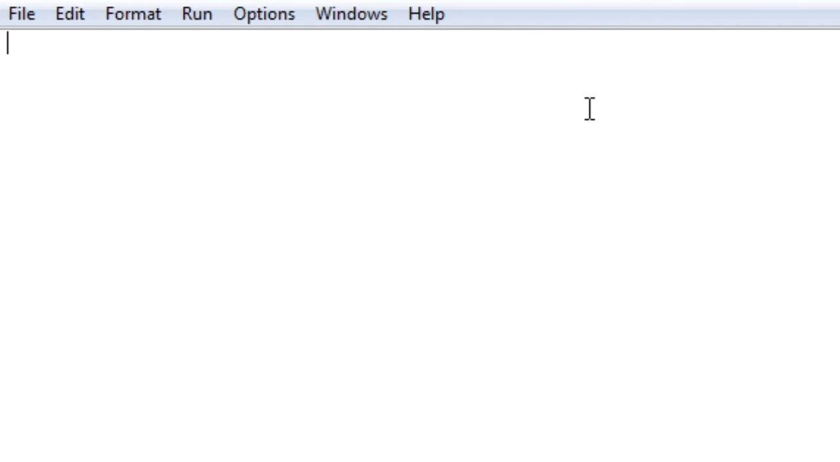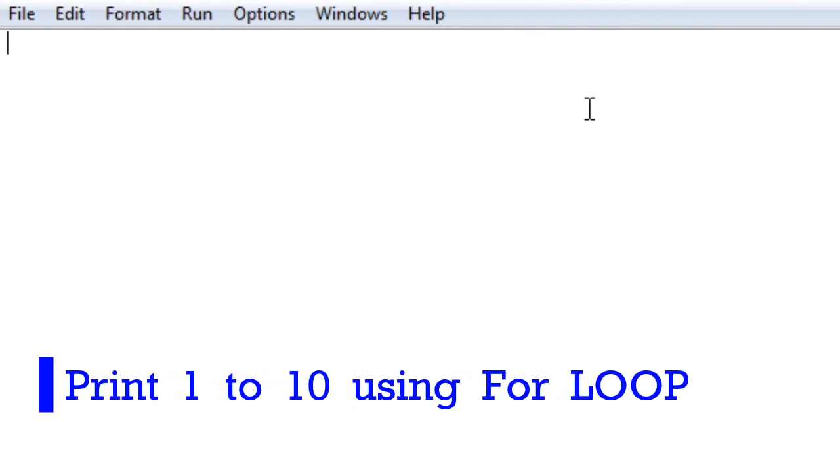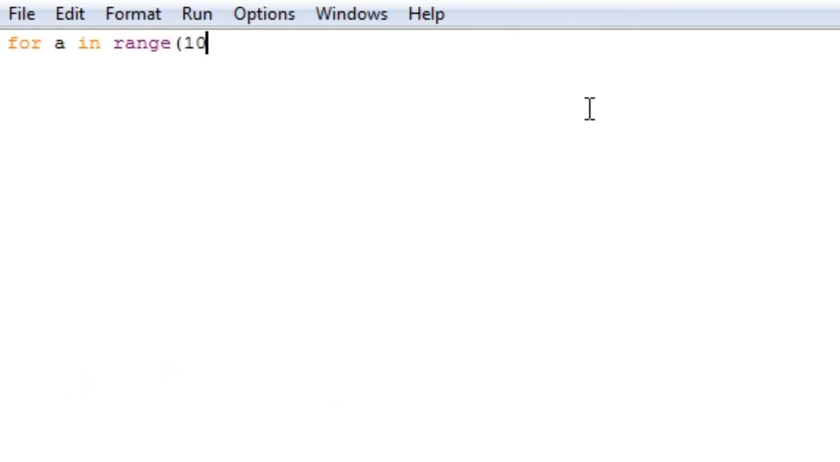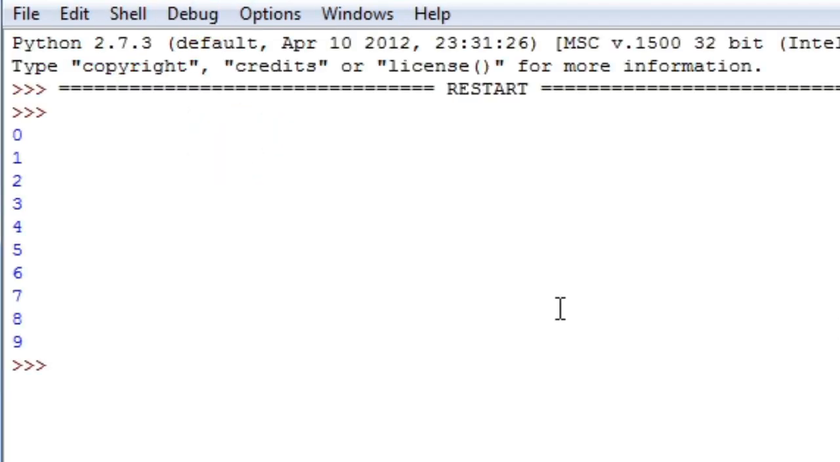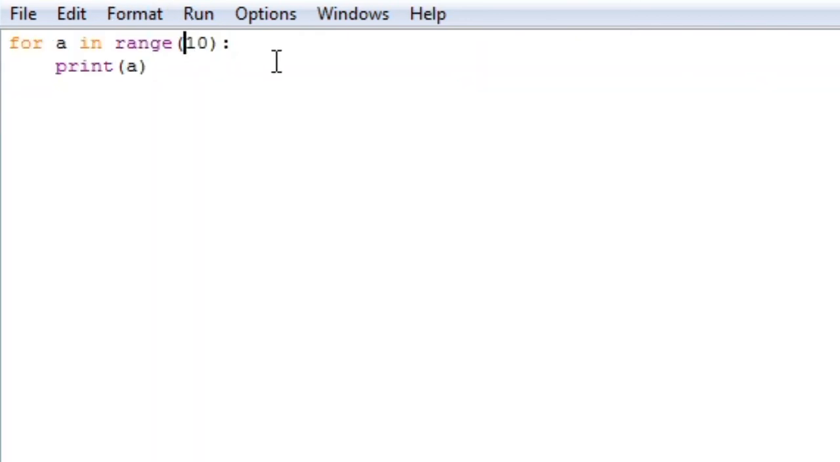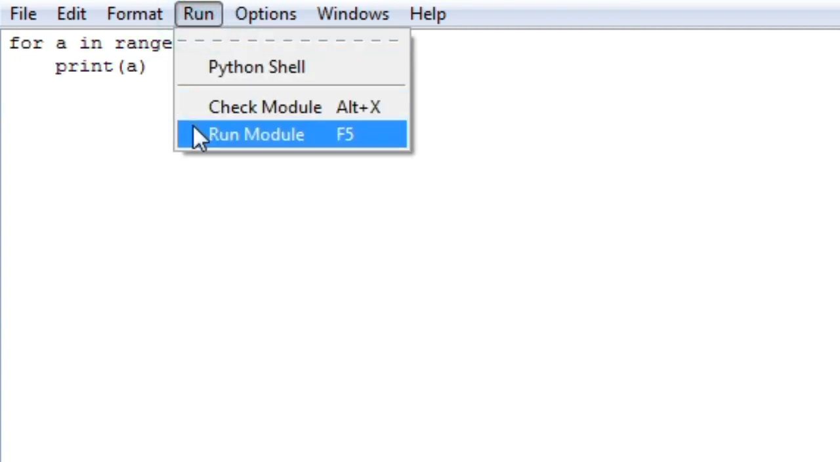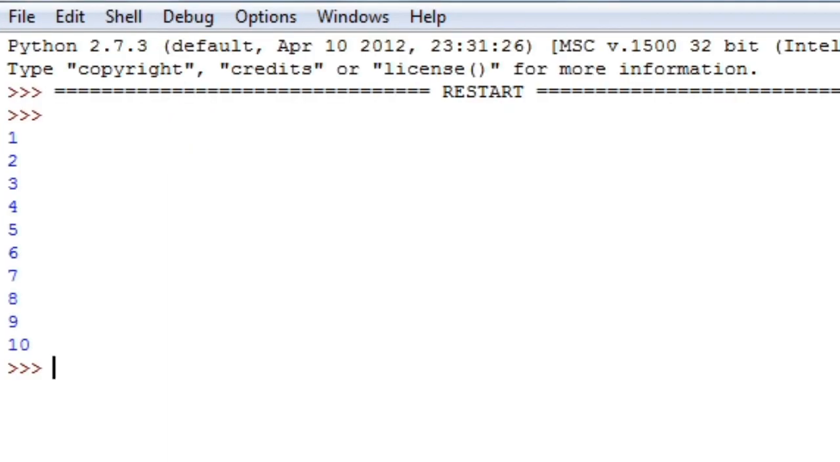Now I will give you one more example. I want to print 1 to 10. For that, we use a range. In range, if you specify 10, what does it mean? It means it starts from 0 and ends at 9. So let's check it. I'm going to run it. In total, we have 10 values, that is 0 to 9. But if you want to print 1 to 10, then you have to specify 1, 11. Now check it. In total, we have 10 values, and it prints from 1 to 10.